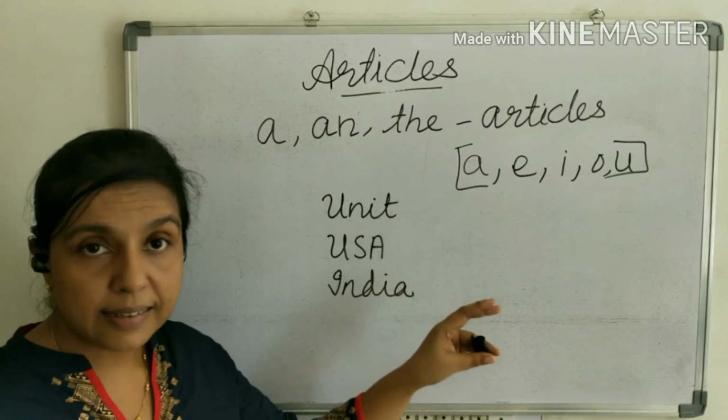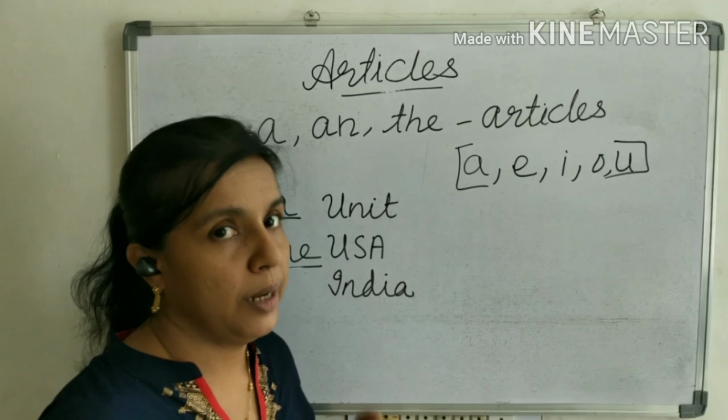Before a proper noun, we are not using any articles. But you may ask me, why the USA and not the India, only India? Yes, I told you, and once again I am telling, USA is a group of states. That's why the USA, like that the UK, the UAE, the Middle East, all these consist of groups of countries. That's why we are using the before them. But India is a proper noun and we cannot use the before a proper noun.